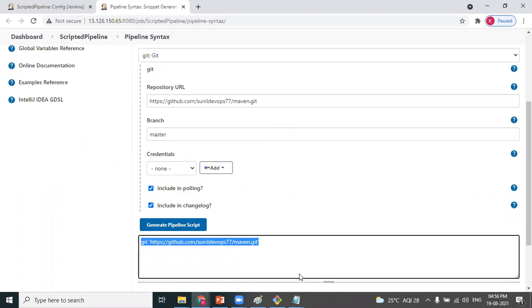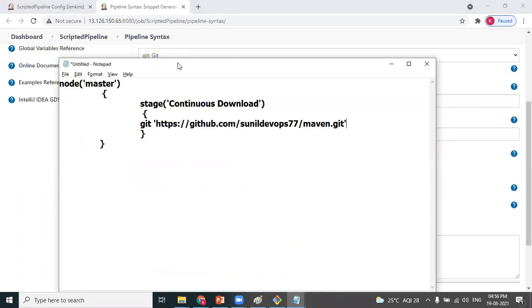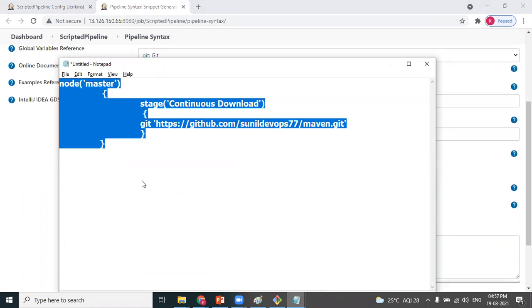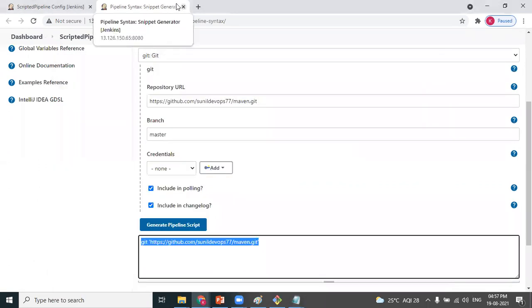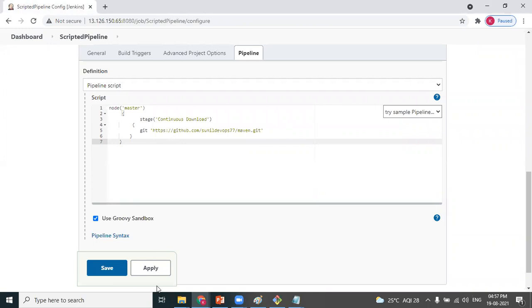So this I'll mention it here. This particular Git statement will help me to perform continuous download. So this is a code which performs only one stage called continuous download. I copy this code. I close the snippet generator. This is the actual pipeline tab, and here I'm writing the code.